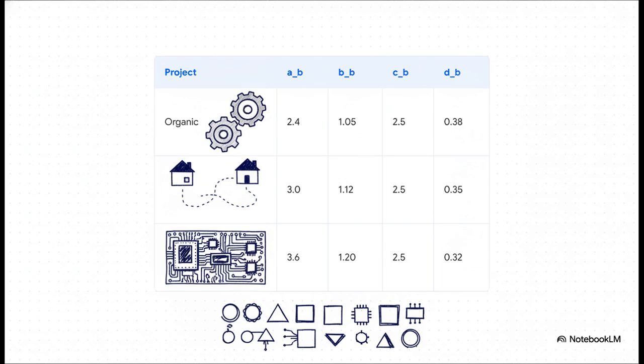Organic projects are relatively small and simple, built by experienced teams. Semi-detached are intermediate in both size and complexity. And embedded projects are highly complex, operating under really tight, rigid hardware and software constraints. Because the nature of these builds is just so incredibly different, each project class requires entirely different mathematical coefficients, which correspond to the A, B, C, and D values you see here.